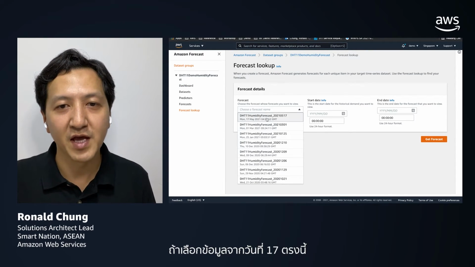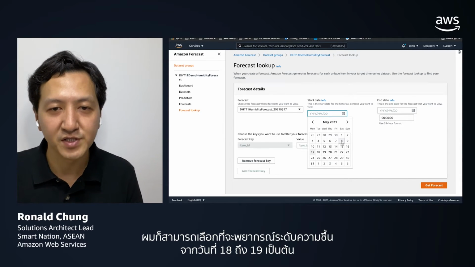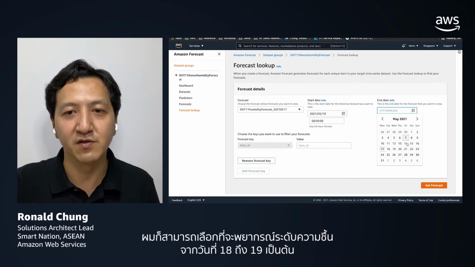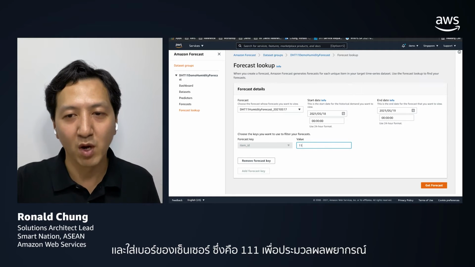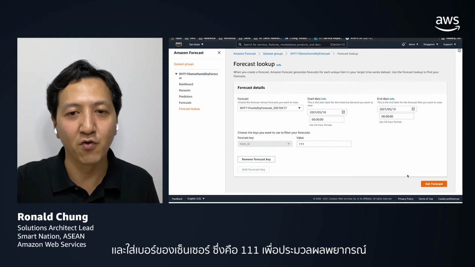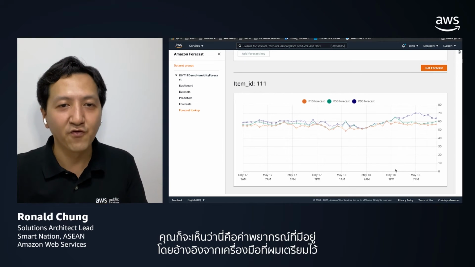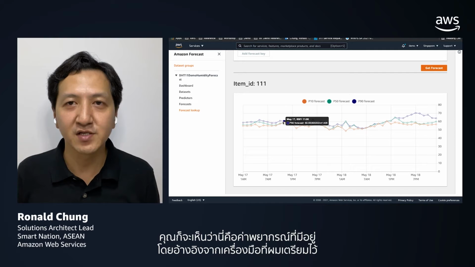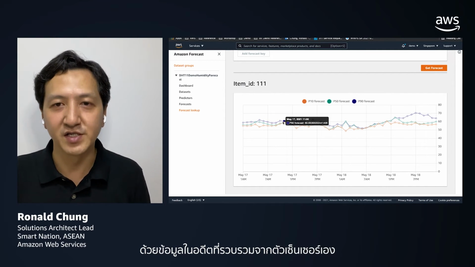Based on the date here, I can predict the humidity from 18 to 19, for instance. The sensor number is 111, so I can get the forecast value. You can see that these are the forecast values available based on the predictor trained from the historical data gathered from the sensor itself.